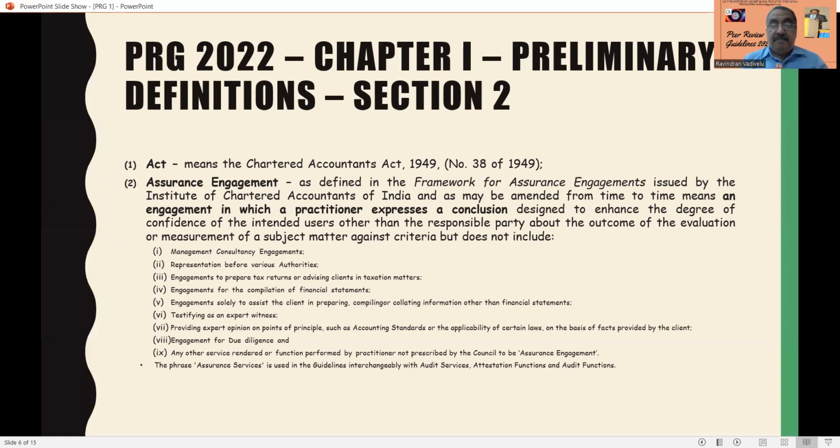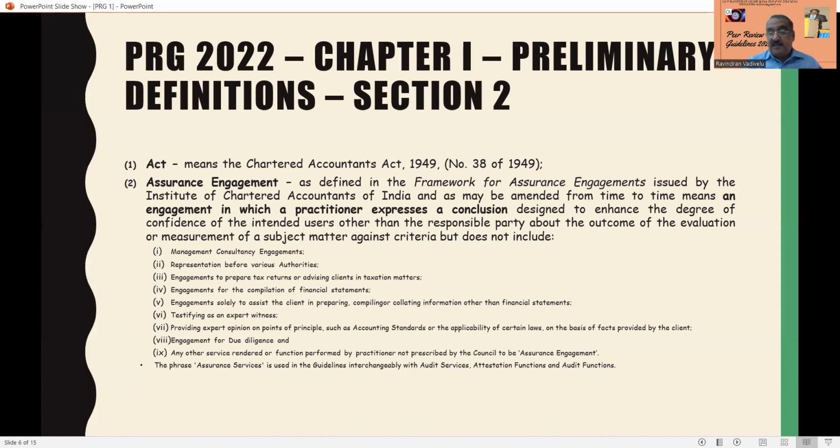in preparing the compilation, collecting information other than the financial statements, testifying as an expert witness, providing expert opinion on points of principle such as accounting standards or the applicability of certain laws on the basis of facts provided by the client, engagement for due diligence and any other services rendered or function performed by the practitioner not prescribed by the council to be assurance engagement. So the council has got the power to include, has got the power to exclude the assurance engagement.